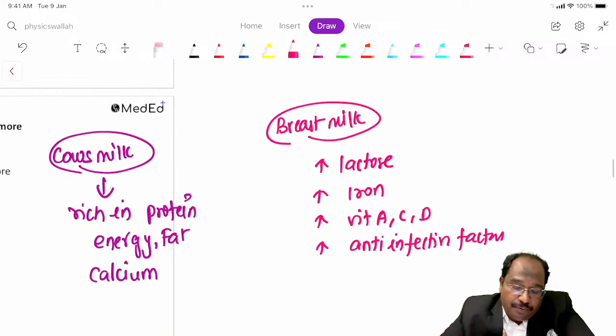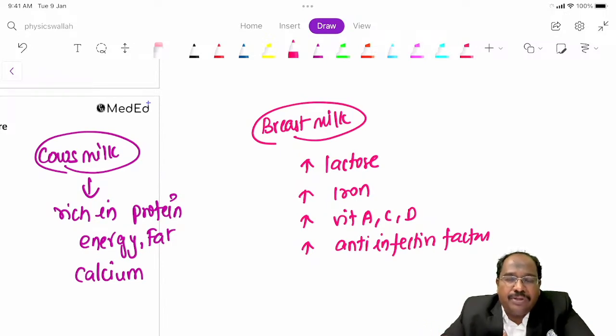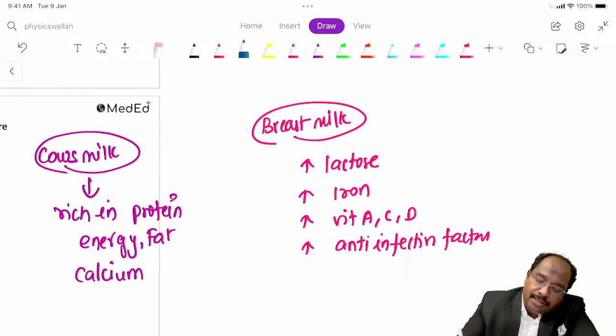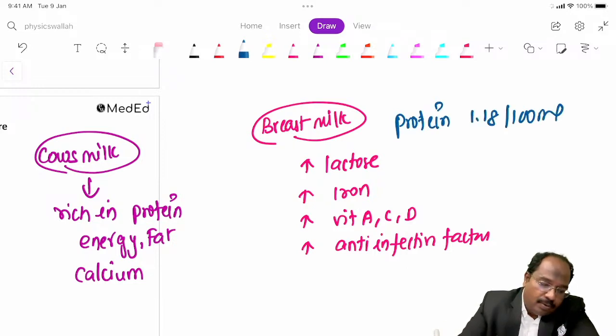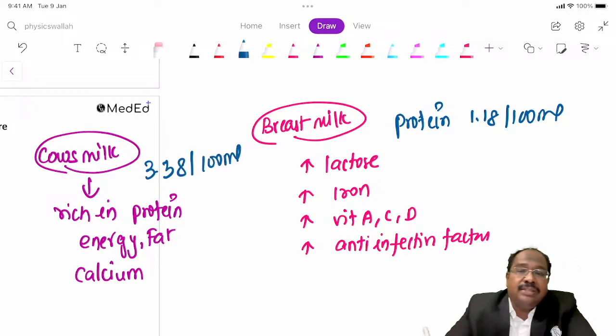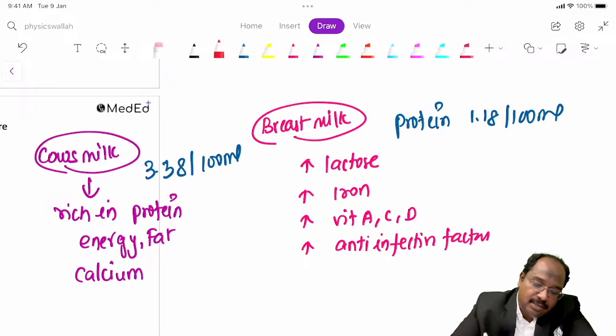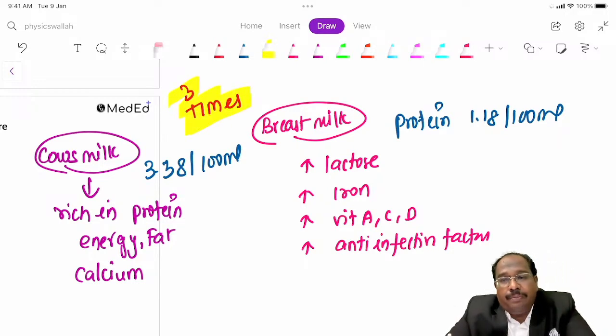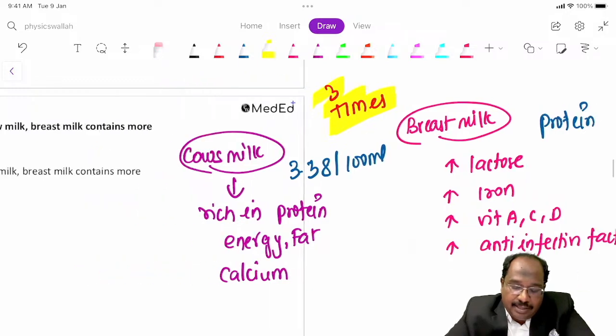Linolenic acid. Now, 1 or 2 years back we had a question: when compared to breast milk, how many times more protein is there in cow's milk? Breast milk contains protein 1.1 gram per 100 ml. Cow's milk has 3.3 grams per 100 ml. So there is 3 times more. Cow's milk contains 3 times more protein when compared to breast milk. Now answer the question, guys.